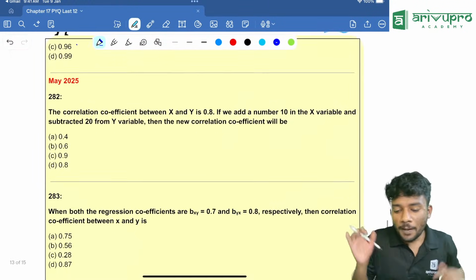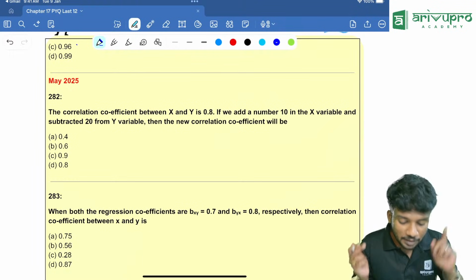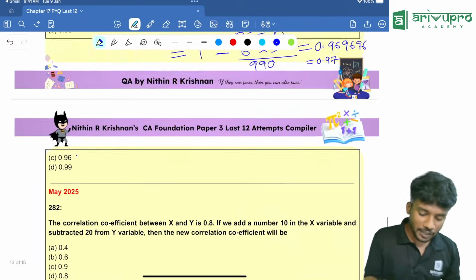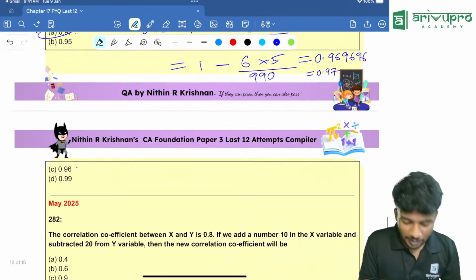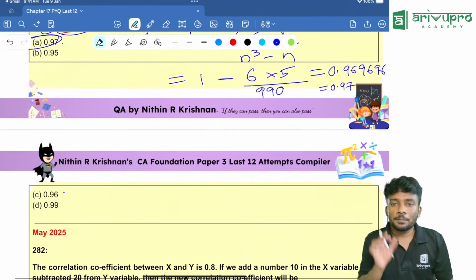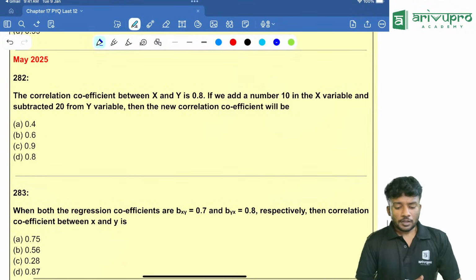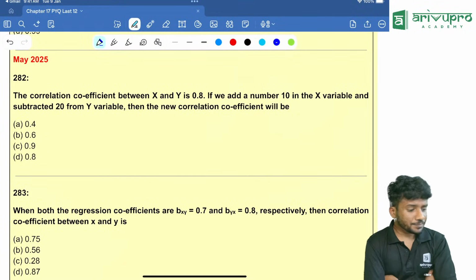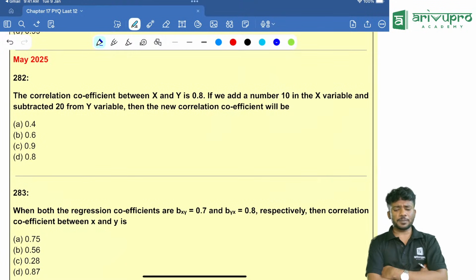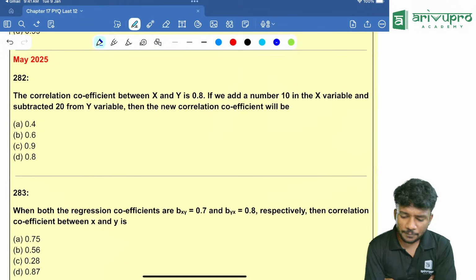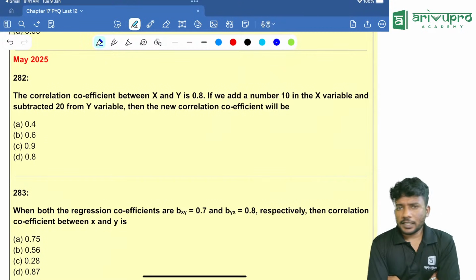Now coming to May 2025. Adnan, you understood why 0.97 is the answer? Yes, because we need to round it off to the biggest value over there. Now, May 2025. Correlation coefficient between x and y is 0.8.